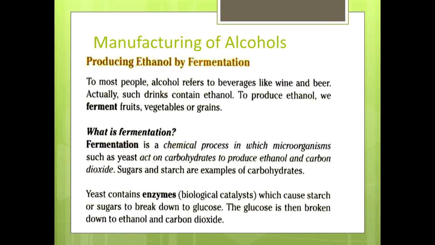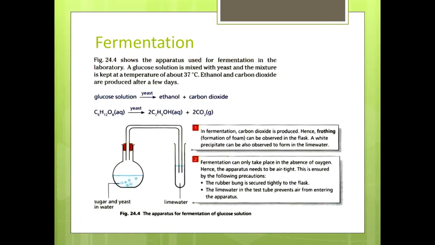Sugars and starch are examples of carbohydrates. Yeast contain enzymes, which are biological catalysts, which cause starch or sugars to break down to glucose. The glucose is then broken down to ethanol and carbon dioxide. Here is the diagram for fermentation. The apparatus used for fermentation in the laboratory: a glucose solution is mixed with yeast and the mixture is kept at a temperature of about 37 degrees Celsius. Ethanol and carbon dioxide are produced after a few days.